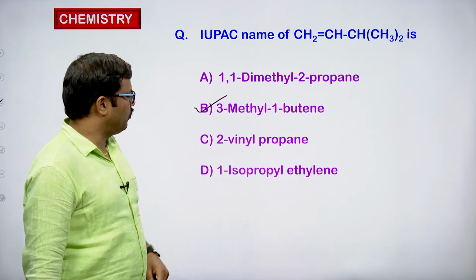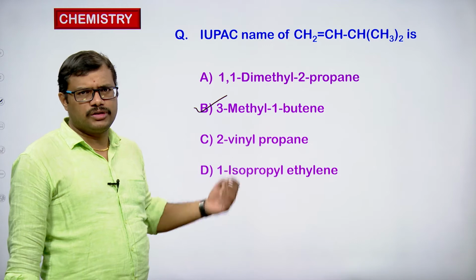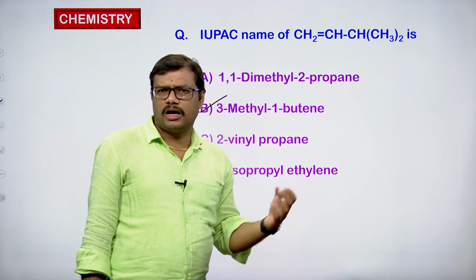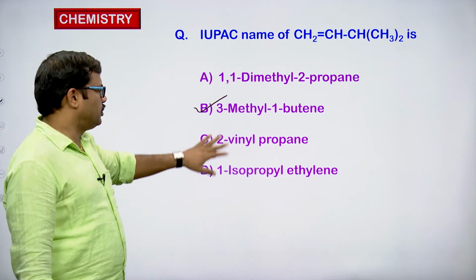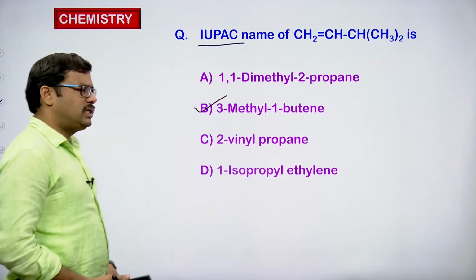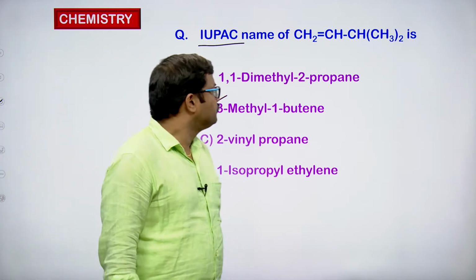2-vinylpropane? No, we cannot call it 2-vinyl. Vinyl is the common system of naming. We use the word vinyl for the common naming system. Isopropyl also we use for the common naming system. So these two are ruled out because they are asking us to write the IUPAC name of the compound.